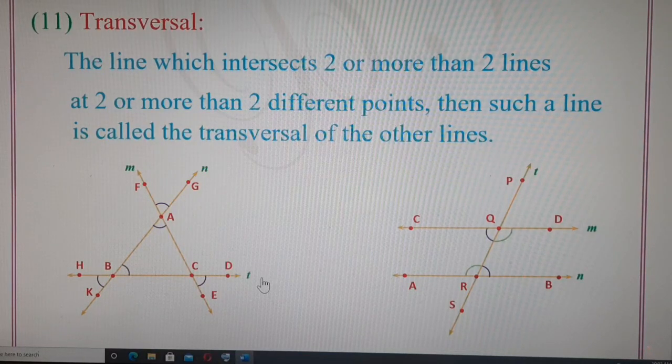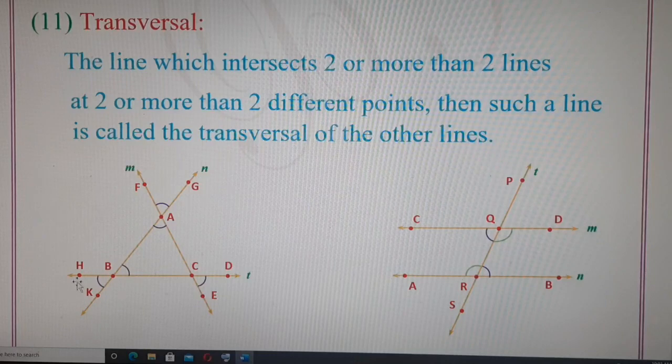Similarly, we can also say line T is the transversal of the first two lines. Line T is touching line M at point C. So line T and line M intersect at point C. And line T and line N intersect at point B. So we can say line T is intersecting the first line M at point C, and line T is intersecting the second line N at point B. So line T is touching both the lines.